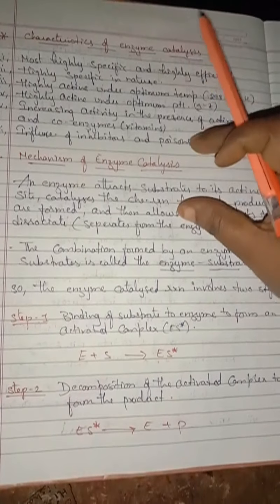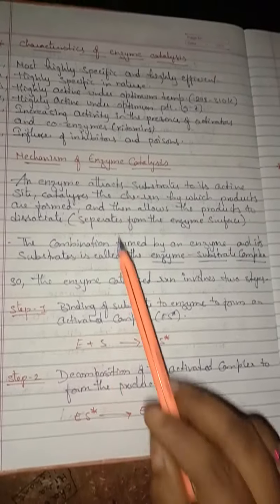First is binding of substrate S to the enzyme E to form an activated complex ES. E means enzyme, S means substrate. An enzyme attracts the substrate, so the first step is the enzyme combining with the substrate to form the enzyme substrate complex. And the next one is decomposition of the activated complex to form the product.